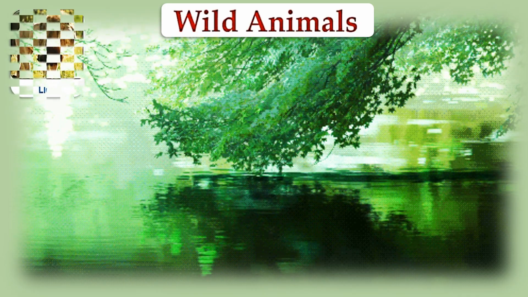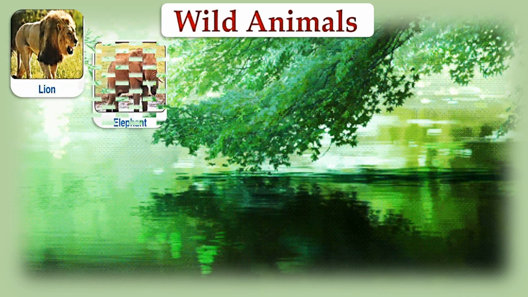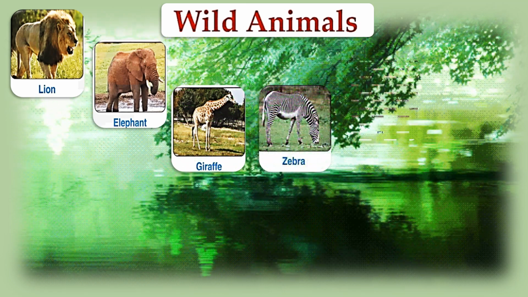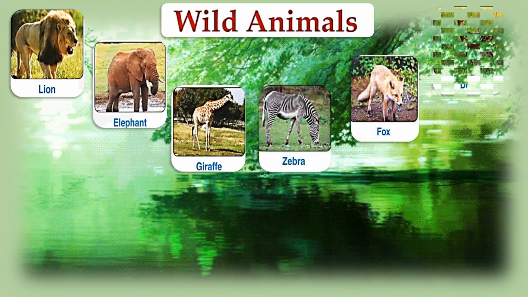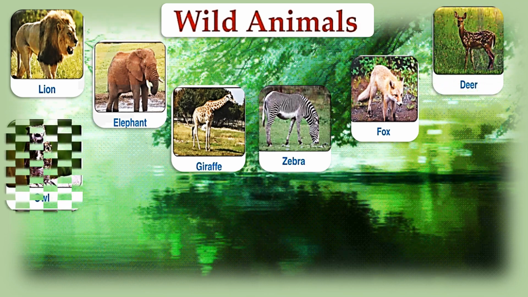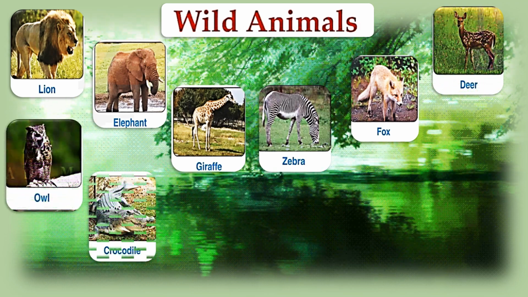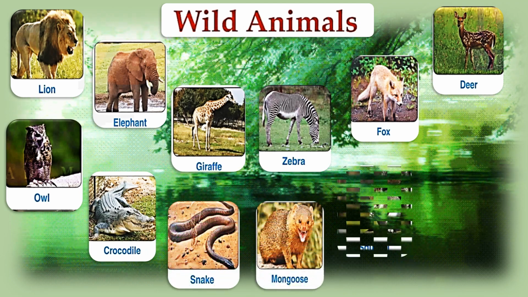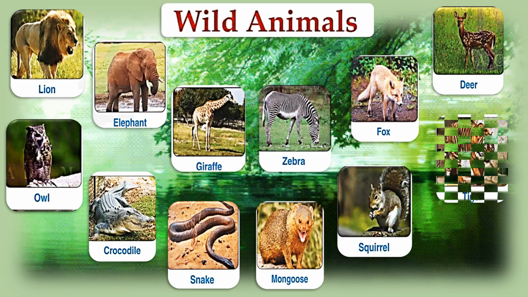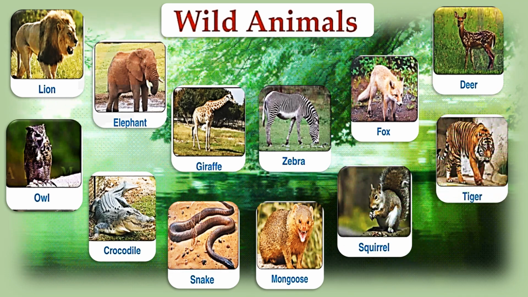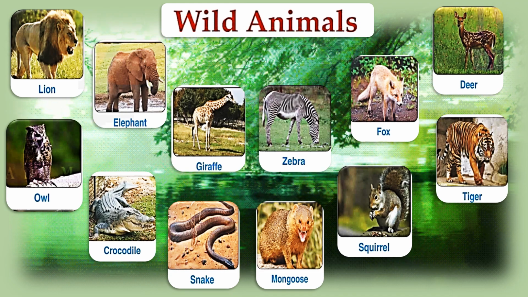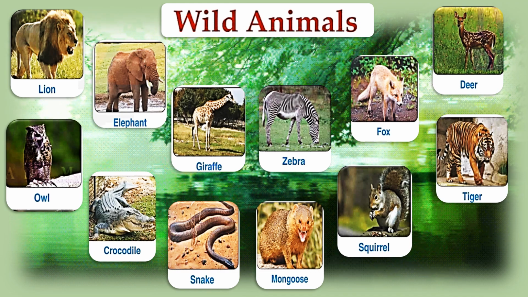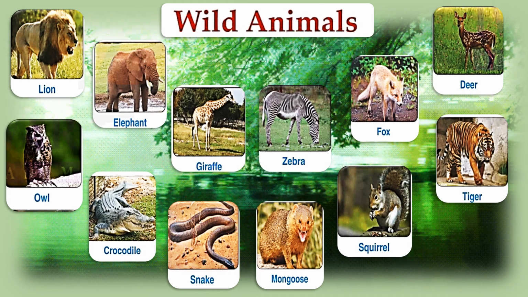Now these are wild animals. Let's see. It's a lion, elephant, giraffe, zebra, fox, deer, owl, crocodile, snake, mongoose, squirrel, tiger. From all of these, only and only squirrels can be seen. Rest all of them can be seen in a zoo.